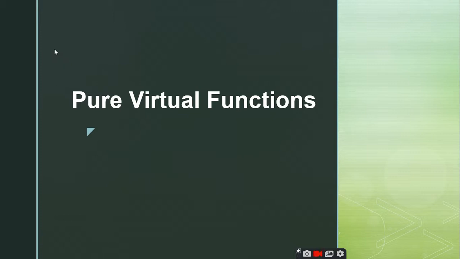Yesterday we have seen some of the important concepts regarding the virtual functions. That means we started our discussion on the binding concept. We have seen what binding is, what are the types of binding we have, and how we can implement early binding and how we can implement late binding by making use of virtual functions. All these things we have discussed, right?